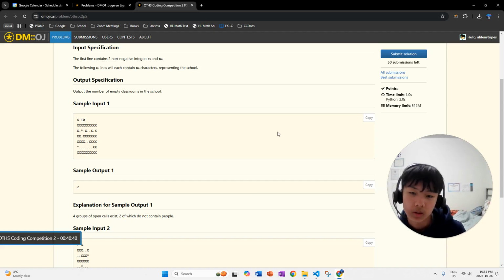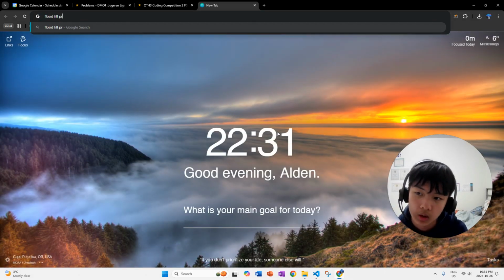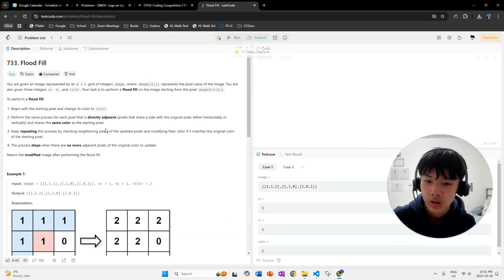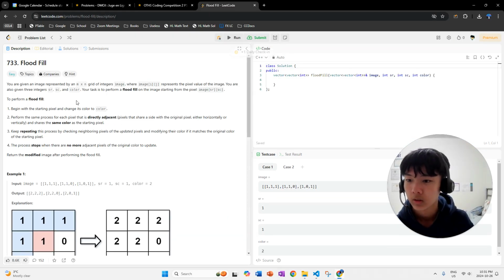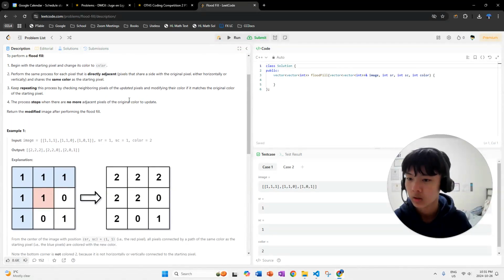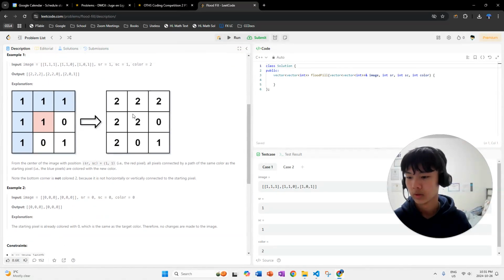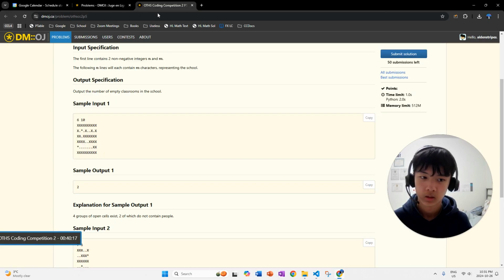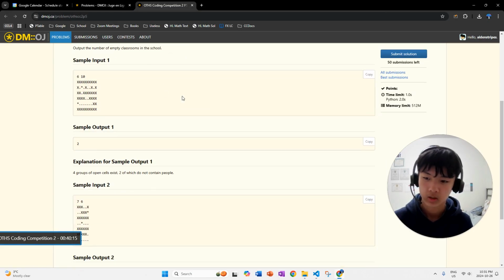This is a kind of standard flood fill problem. For example, you're given an n by m grid of integers again, and then something about flood fill. The question asks: how many empty classrooms are there in the school?